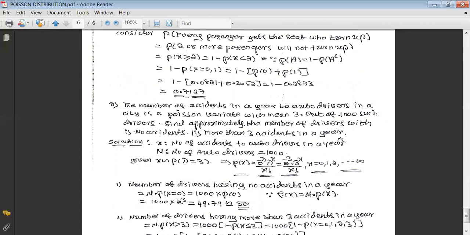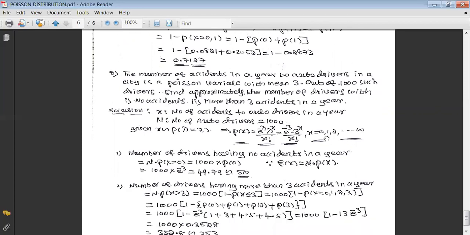Once you look at this problem, we are nowhere observing the word probability, but they asked to find approximately the number of drivers. That means in this problem, they have asked the frequency rather than probability. But we know the result that the frequency is given by capital F of x equal to capital N into P of x, means in order to find the frequency for any situation, we have to find the probability of that situation and multiply it by capital N.